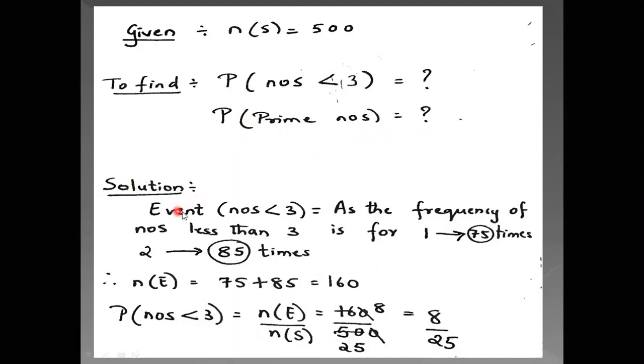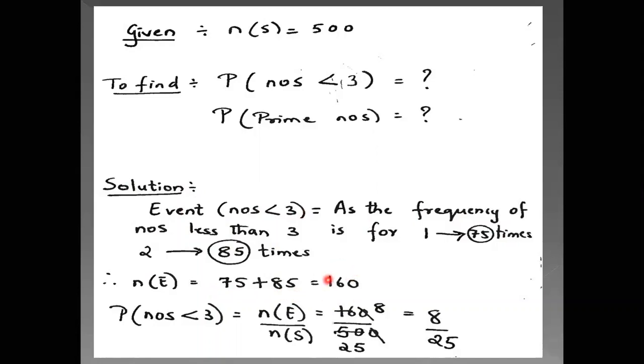So solution, event is number less than 3, as the frequency of number less than 3 is for 1 it is 75 times and for 2 it is 85 times. So your number of events, because that many times that particular number appeared, is 75 plus 85, that is 160.